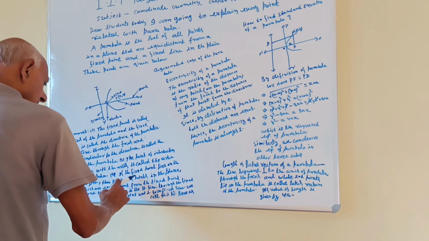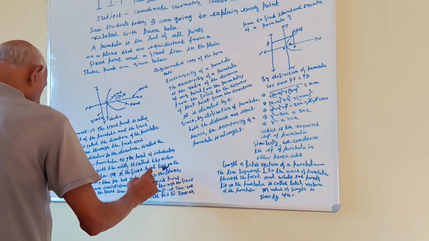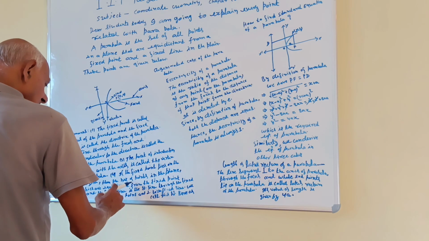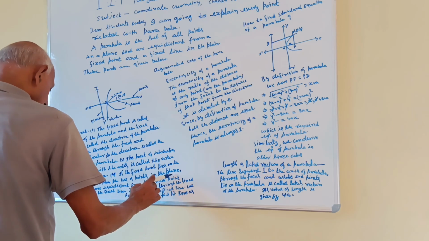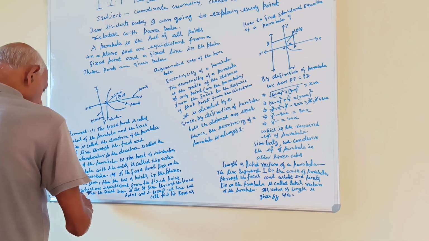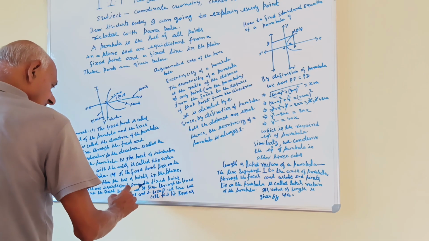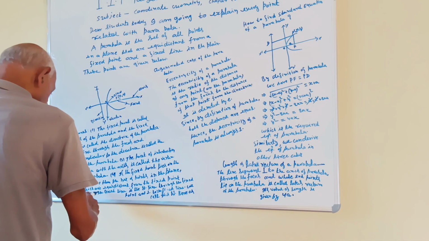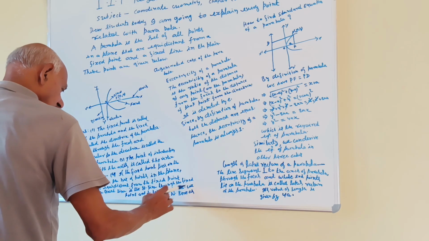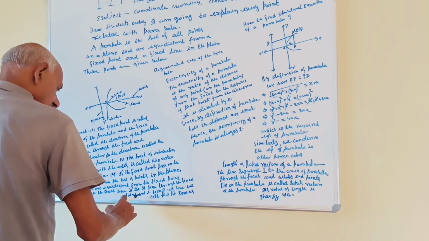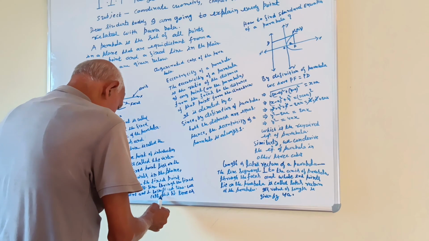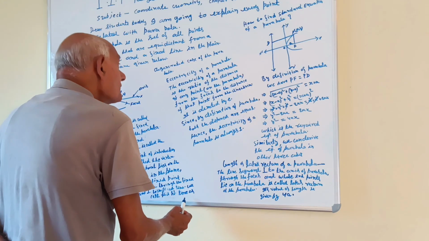Fourth, if the fixed point lies on the fixed line, then the set of points in the plane which are equidistant from the fixed point and the fixed line is the straight line through the fixed point and perpendicular to the fixed straight line.